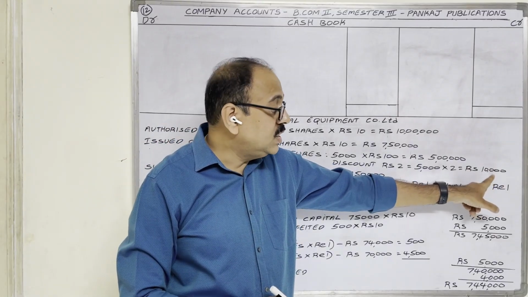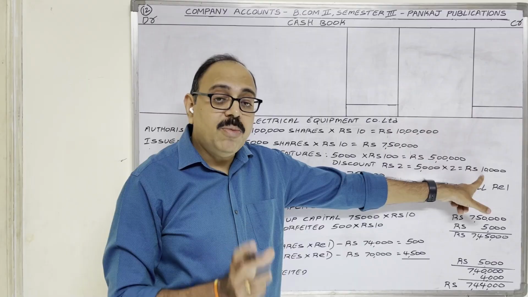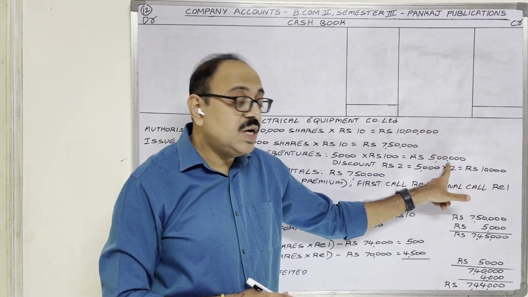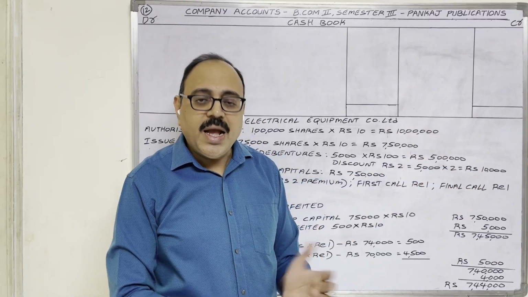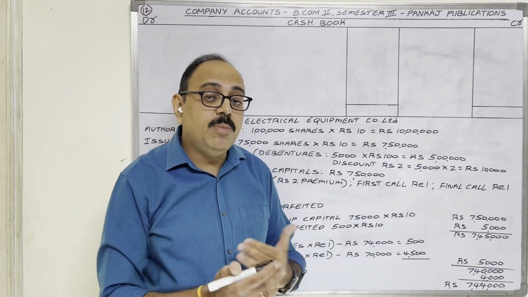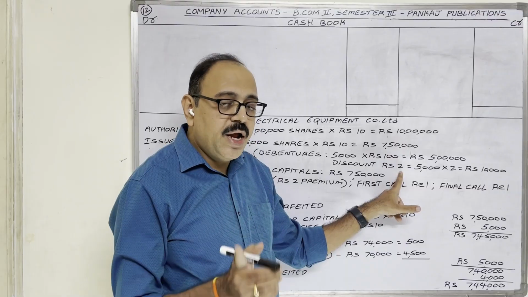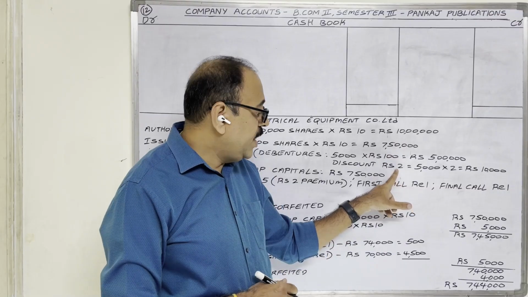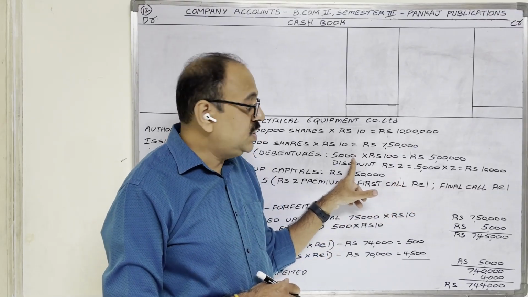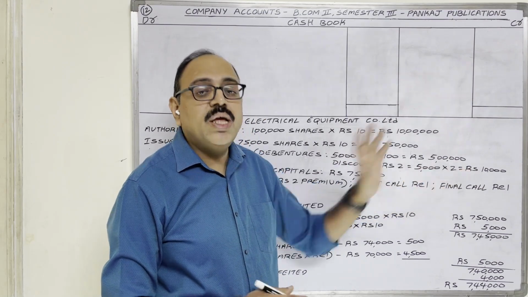To the company this is a capital loss. In the books the company is writing that 5 lakh worth of debentures are issued. But actually, how much money is coming from debenture holders? 100 minus 2, 98 rupees on one debenture. 98 rupees into 5,000 debentures, only 4,90,000 is coming.